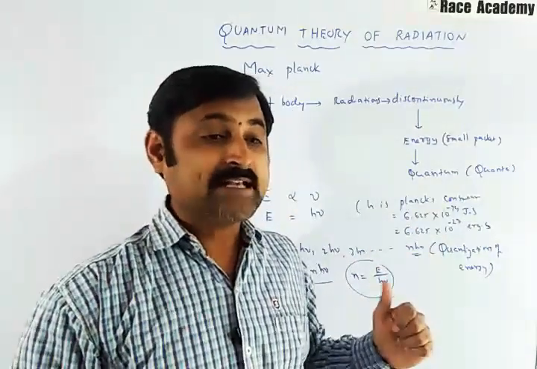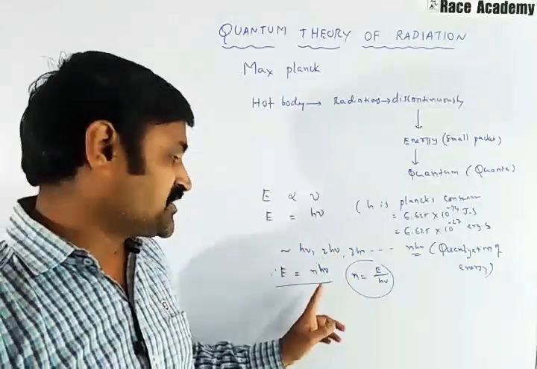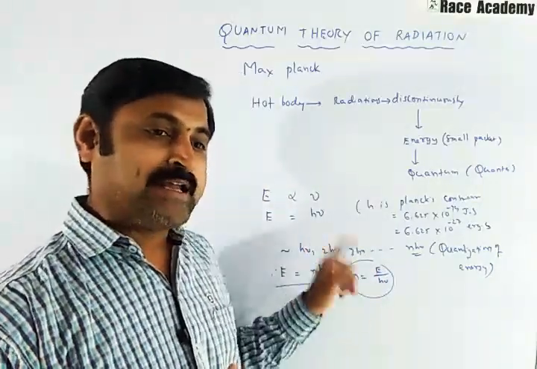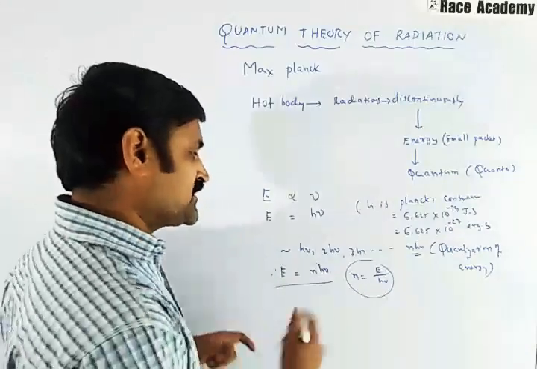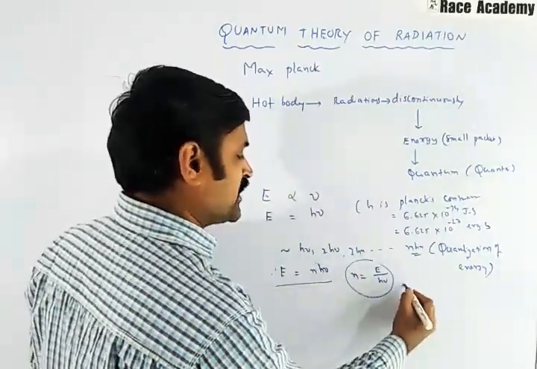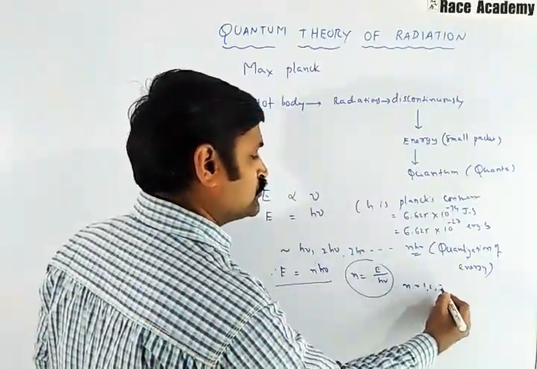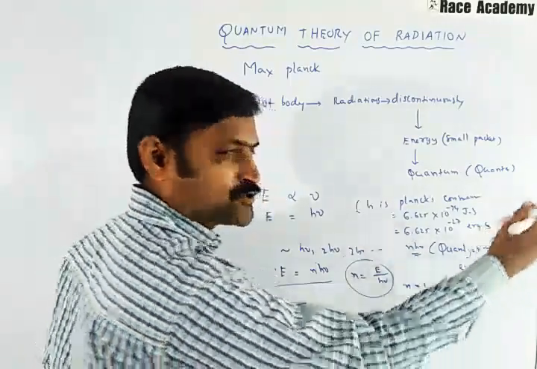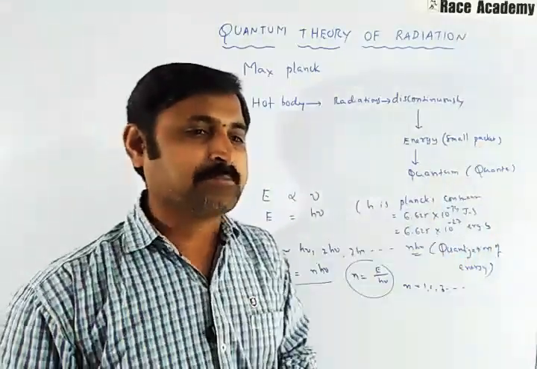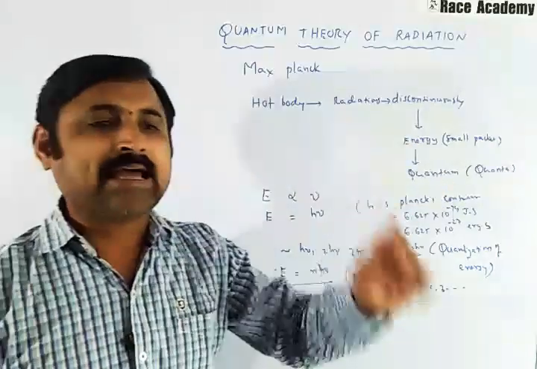The energy emitted or absorbed equals nh nu, and n can have the values 1, 2, 3, 4 and so on. The energy emitted or absorbed is said to be quantized.